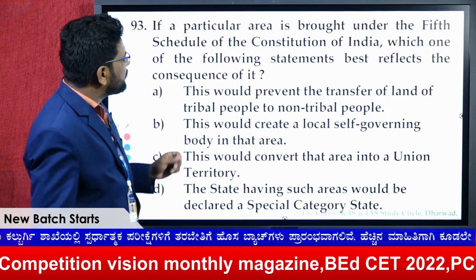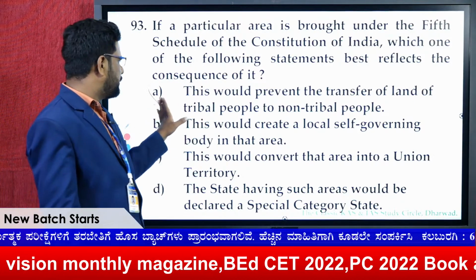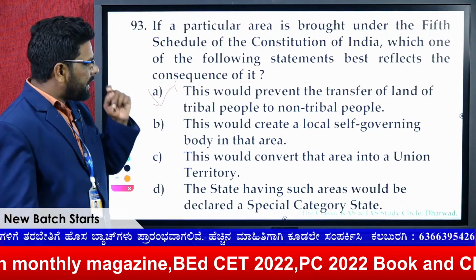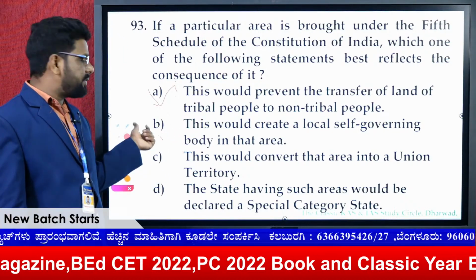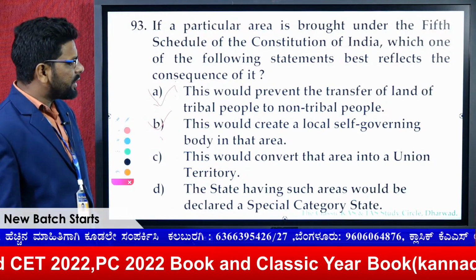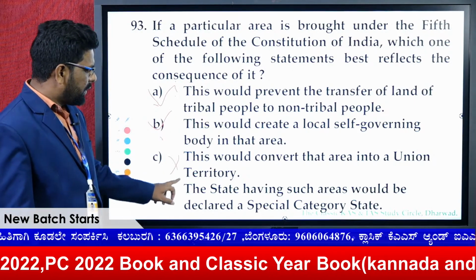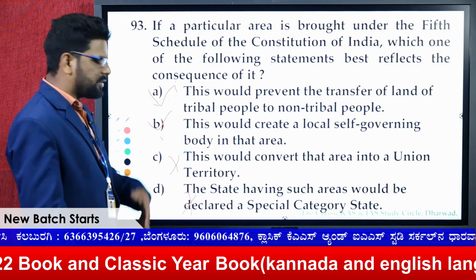So therefore, this would prevent the transfer of land of the tribal people to the non-tribal, as I told you, right. This would create a local self-governing body in that area. As I told you, the Tribal Advisory Council, right, this is also somewhat right. This would convert the area into a Union Territory? No. The state having such areas would be declared as special category? No, this cannot be special category status.